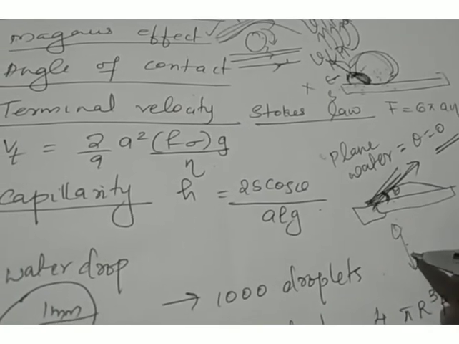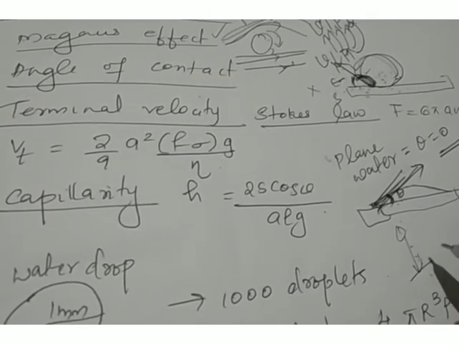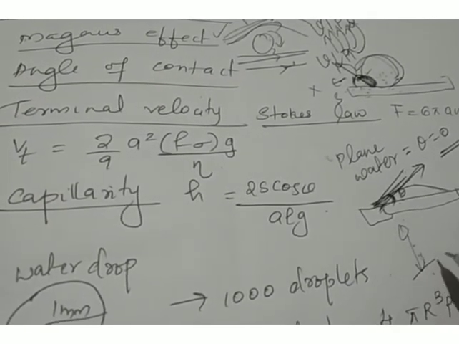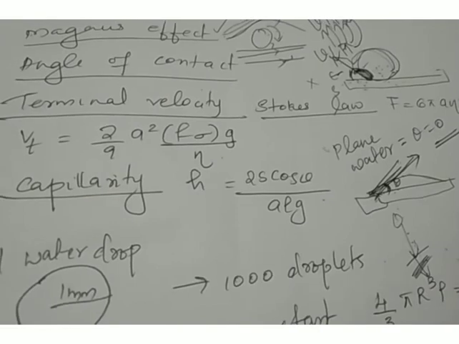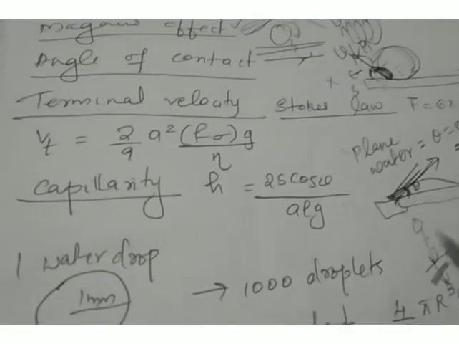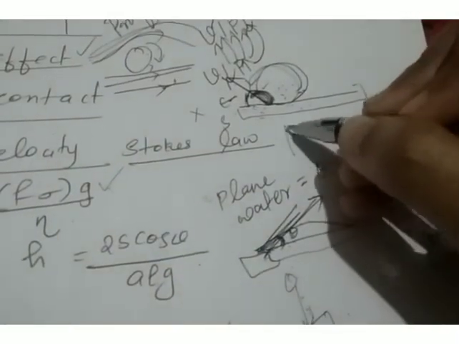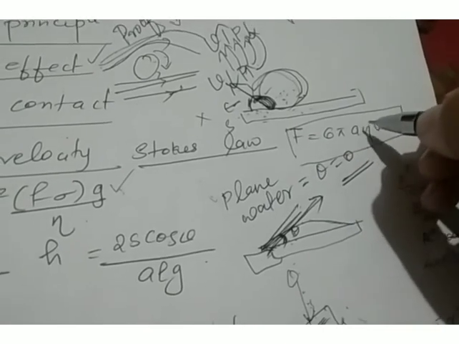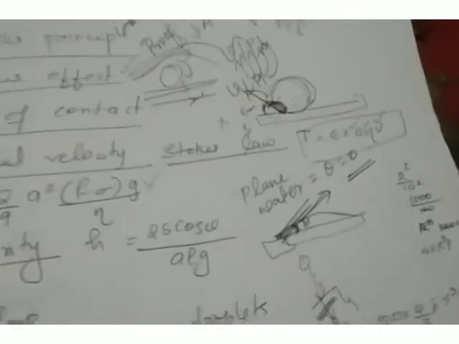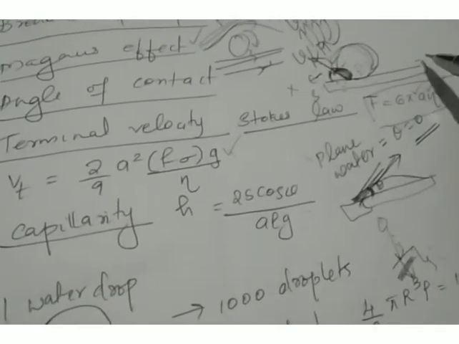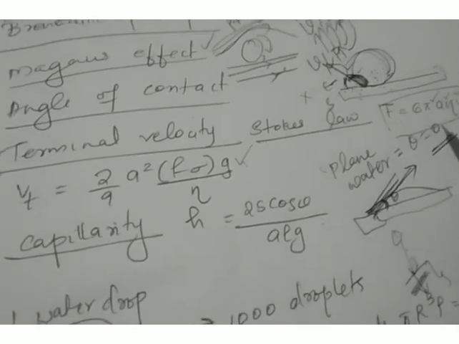So as it moves down, its velocity increases, but after reaching a particular point, all the forces acting on it will be balanced, and thereafter it will move with a constant velocity. This constant velocity is known as terminal velocity. Stokes law expression is force F equal to 6 pi a eta v, where a is the radius of the spherical object, eta is the coefficient of viscosity, and v is the velocity of the spherical object. This force is the viscous force experienced by the object when it is moving through a fluid medium.